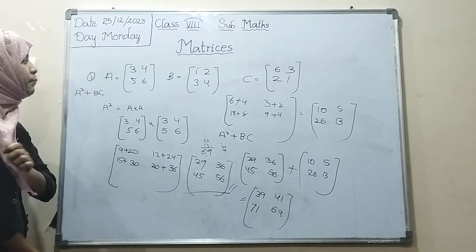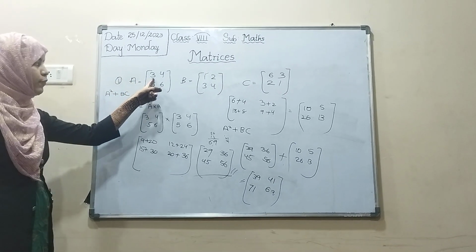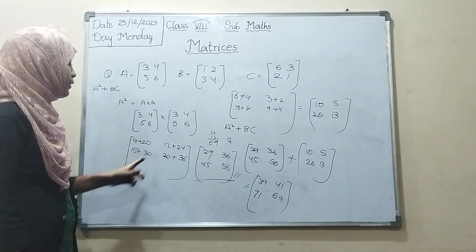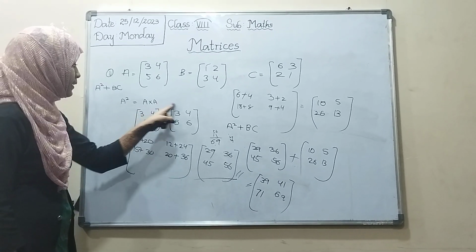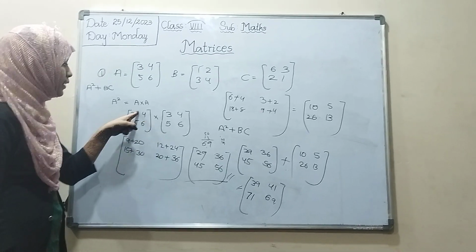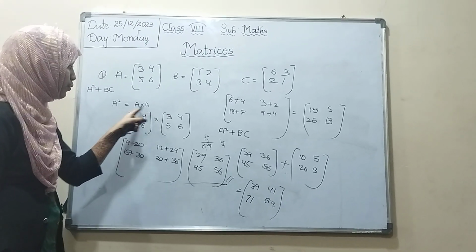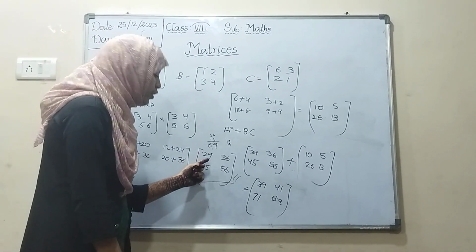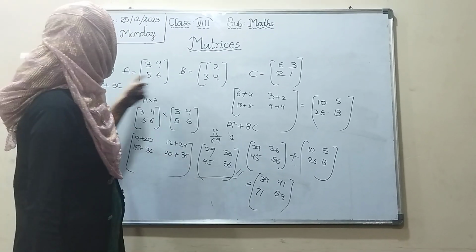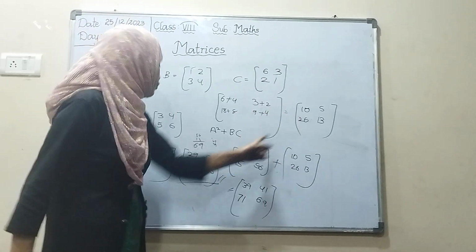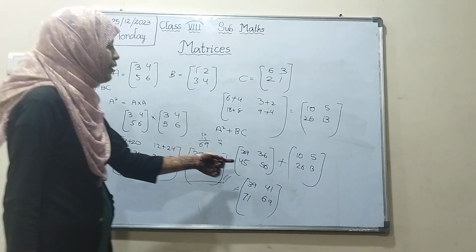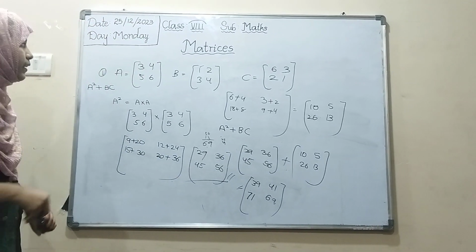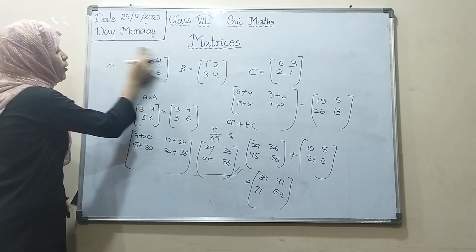Once again I am telling, A square: you have to multiply A into A. [3, 4, 5, 6] into [3, 4, 5, 6]. You have to multiply: 3 3s are 9, 4 5s are 20, 3 4s are 12, 4 6s are 24. Add. You will get the value of A square. After that, BC. B into C, you have to multiply the same way. After that, add these both, you will get the value. Hope you will understand. Next problem.